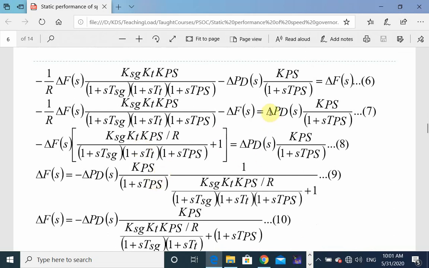Students are required to verify these equations at their own level, so that you are able to go through all these steps. These steps are not available in the IEEE guide, or in any book.